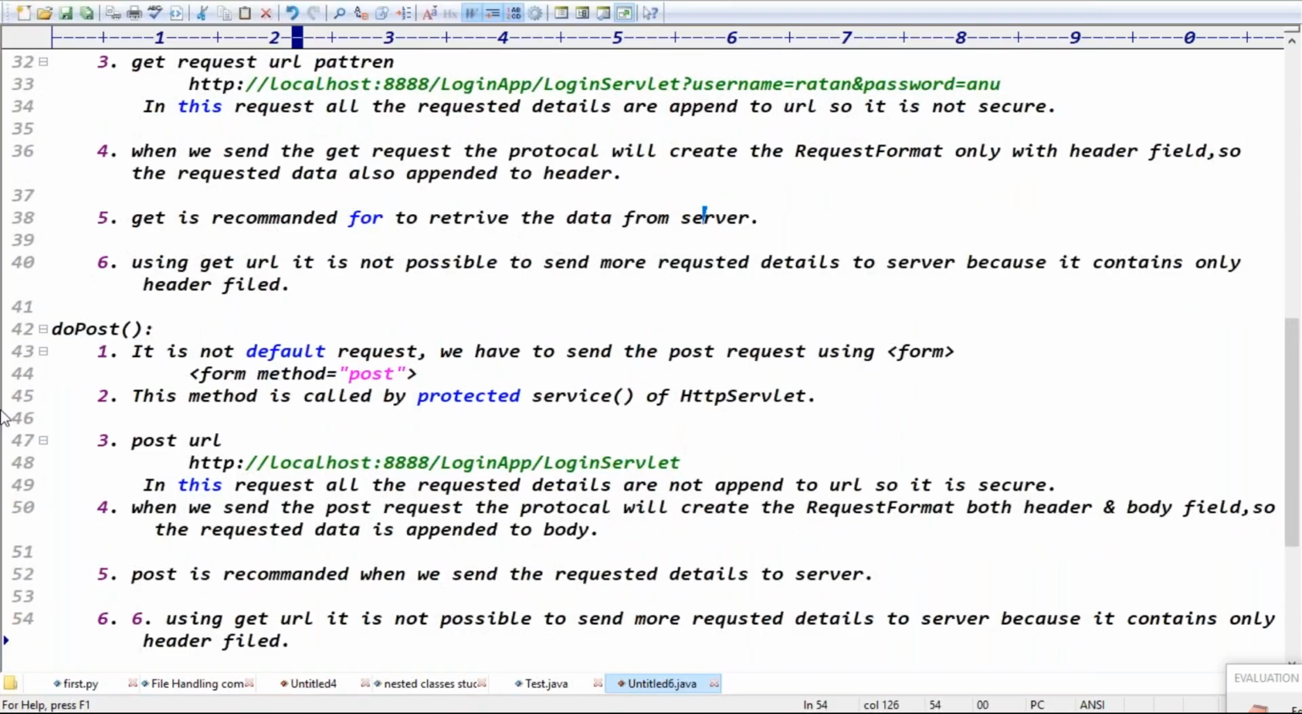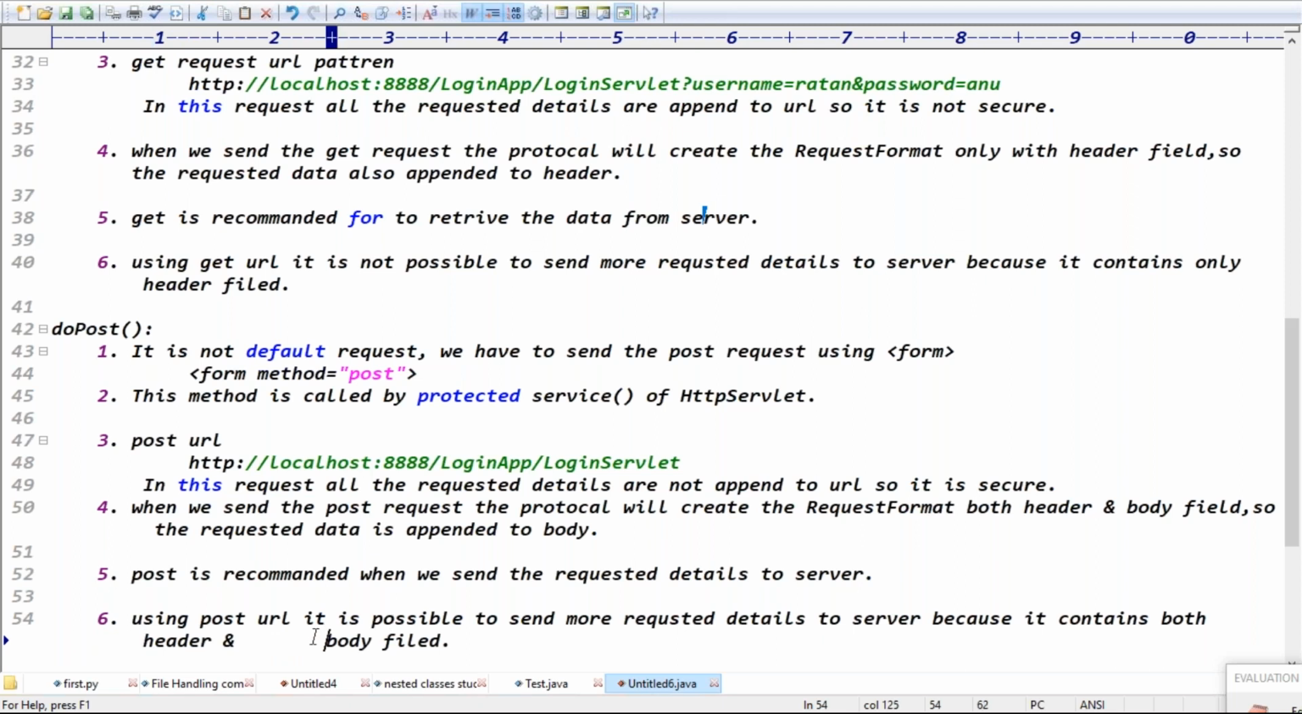And using POST request, guys, you can send less details or more details. Using POST URL, it is possible to send. It is possible to send more details to the server side because it contains what? Body field, right? Exactly. It contains both header and body field, right? Exactly, guys.